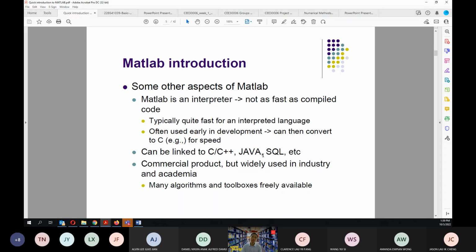So MATLAB is not a compiler, but MATLAB is an interpreter. So every time you have a code, it will basically translate the code one by one and execute it one by one. After translate, execute. After translate, execute. So it will not be as efficient if you have very long and repetitive coding as Fortran, for example. Fortran is basically where you compile everything and then you use it as an executable file. Okay. This is a commercial product but widely used in industry and academia.